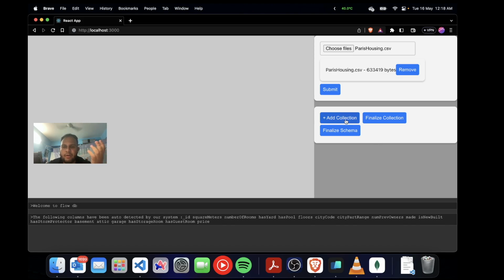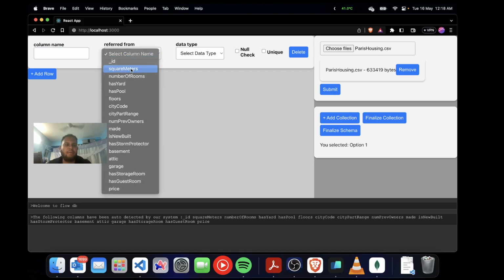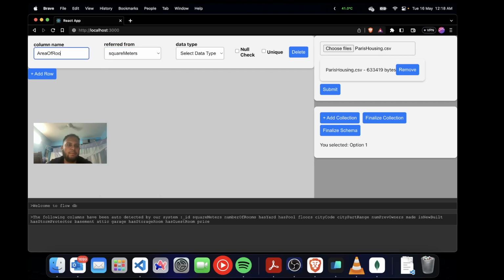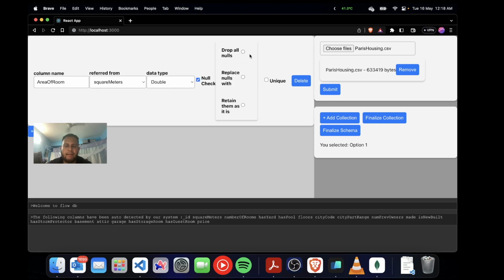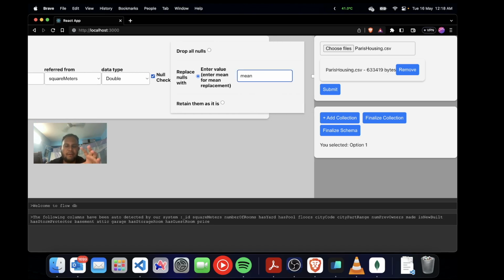To make a schema of my own, I need to use add collection. There I'll have an option to have a column name, refer from, data type, and some controls. I'll take square meters, and I'm going to say area of room. The data type I can constrain to double, let us say, and then I can do a null check. Either I can drop them, replace them with something, or retain them. Let's go with replacement, and here I can write mean. That means it's going to replace with whatever the mean of that column is. This is a pretty common imputation technique which we do in data processing and pre-processing steps.